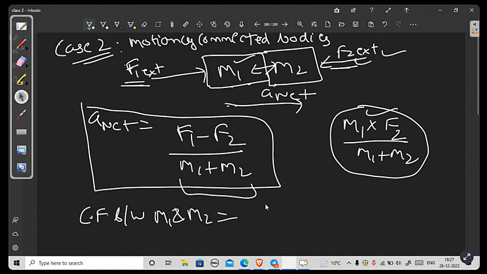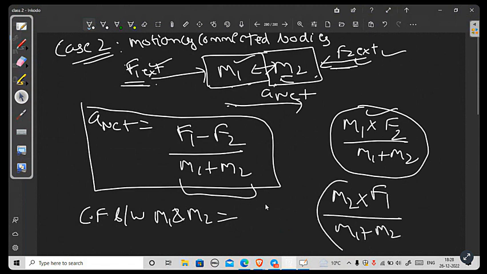Okay, and what will be the contact force on M2? It will be the mass of M2 multiplied by the force which is not acting directly on M2. Which force is not acting directly on M2? It is F1, because F1 is acting directly on M1. So M2 into F1 upon net mass M1 plus M2, and then you will add both of them.